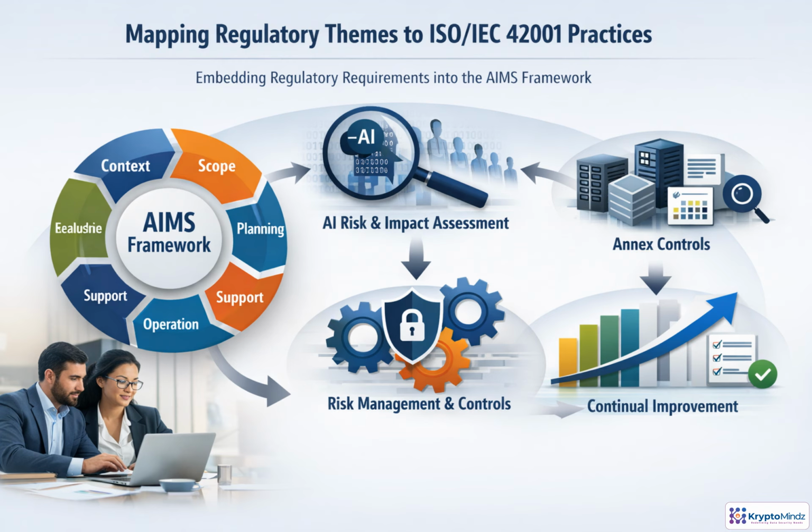ISO IEC 42001 becomes useful when regulatory themes are translated into operating practices. Connect obligations such as transparency, accountability, human oversight, privacy, and safety to the AIMS lifecycle. Context, scope, leadership, planning, support, operation, evaluation, and improvement. Use AI risk and impact assessments to understand exposure and stakeholder harm. Then apply annex controls to turn expectations into architecture, documentation, monitoring, and approval activities. Continual improvement keeps the system aligned as regulations change, evidence accumulates, and AI behavior shifts in production.